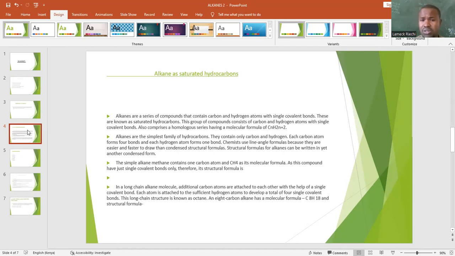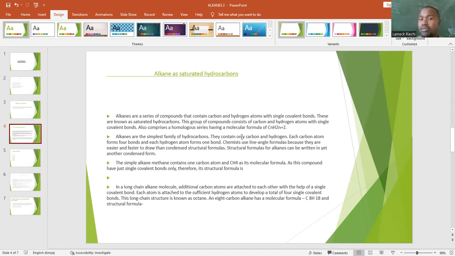This group of compounds consists of carbon and hydrogen atoms with single covalent bonds. It also comprises a homologous series having a molecular formula. We have said it, that is CnH2n+2. Alkanes are the simplest hydrocarbons. They contain only carbon and hydrogen. Each carbon atom forms 4 bonds and each hydrogen atom forms 1 bond. Yes, carbon and hydrogen.